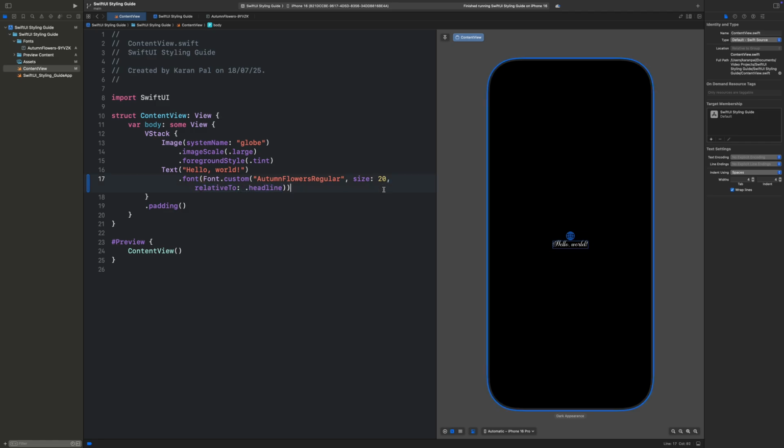So what's happening here? The relativeTo parameter tells SwiftUI which text style your font should scale with. You can pick from several options like large title, body, caption. So when someone bumps up their text size in settings, SwiftUI does the math and scales your custom font proportionally. This means your 20-point font grows and shrinks based on what the user actually wants to see. Your app stays accessible and you still get to keep your fancy custom fonts. Win-win.